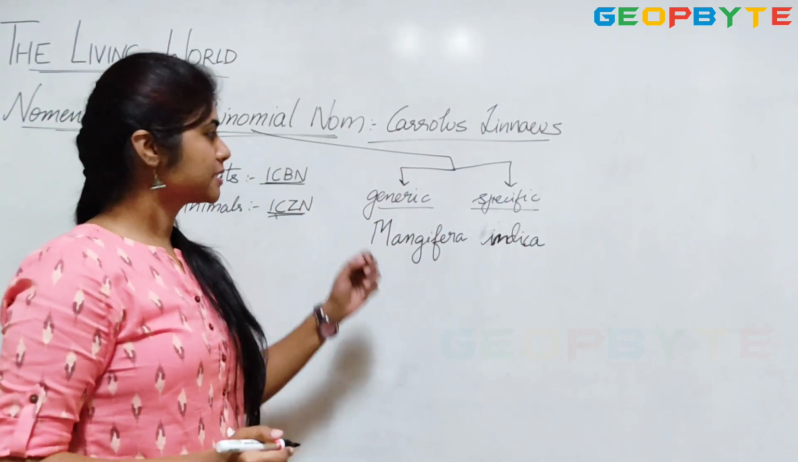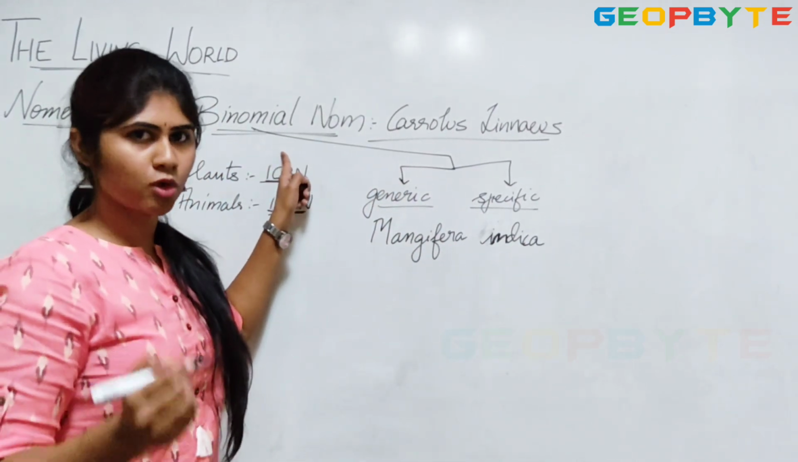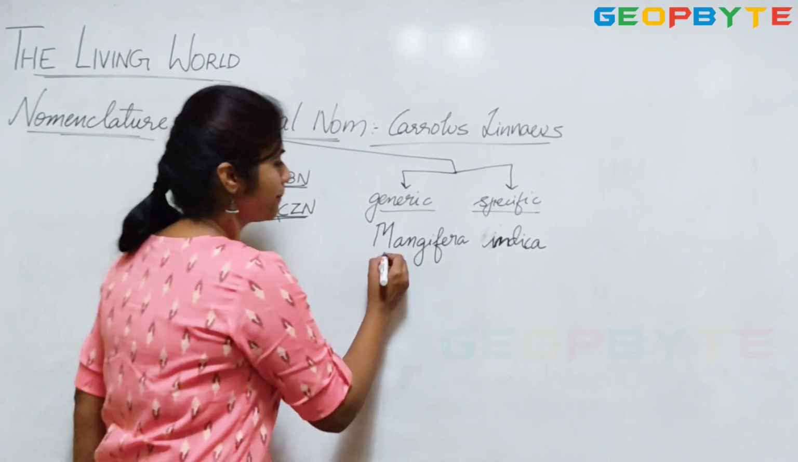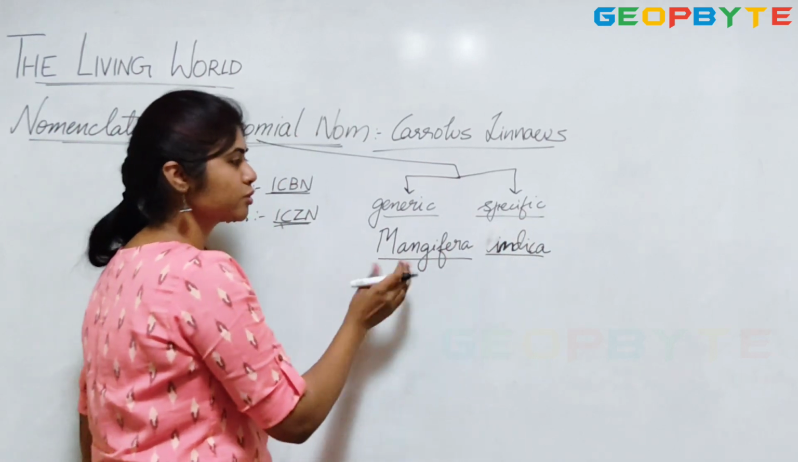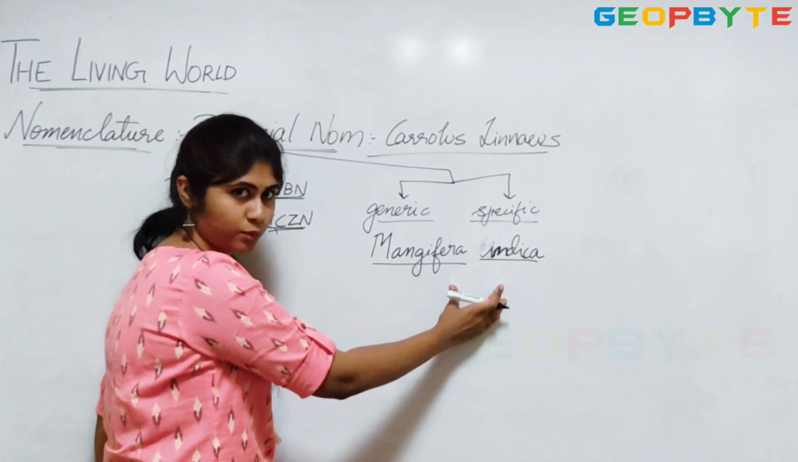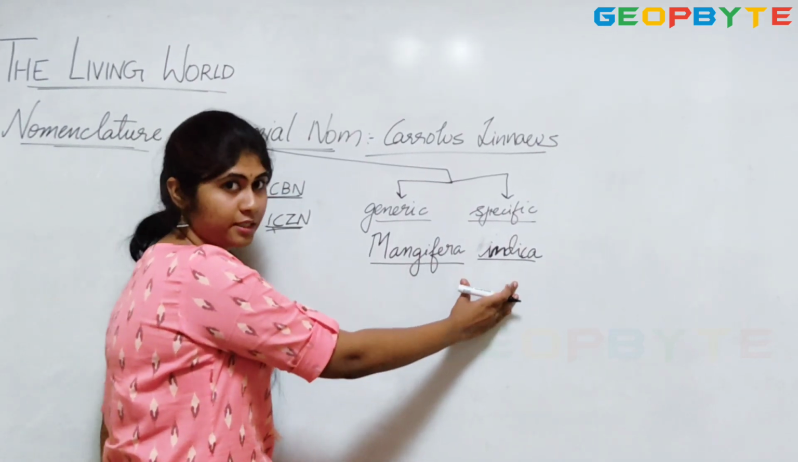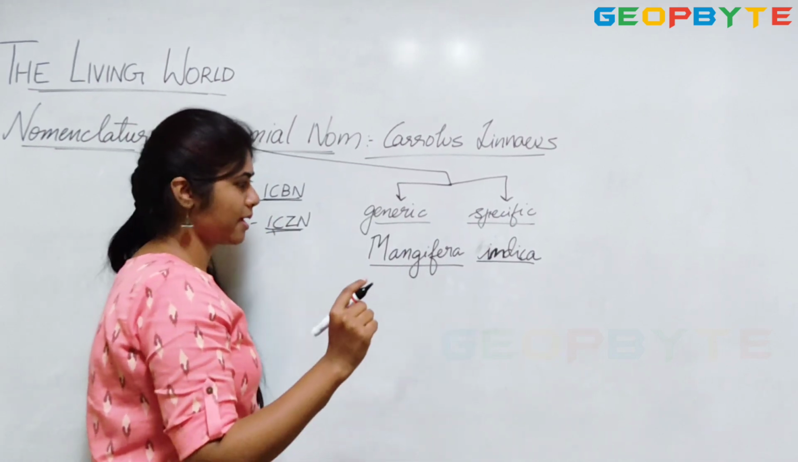Mangifera indica is the binomial scientific nomenclature of mango. Mangifera is a generic name, indica is a specific name. So when you write these two together, Mangifera indica indicates a species of mango.